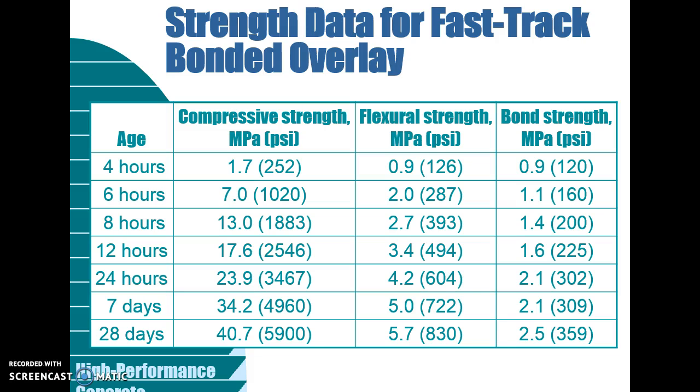Next, strength data for fast track bonded overlay. At age 4 hours, it gives compressive strength of 1.7 megapascal, flexural strength of 0.9 megapascal, and bond strength of 0.9 megapascal. For 6 hours, it gives compressive strength of 7 megapascal, flexural strength of 2 megapascal, and bond strength of 1.1 megapascal. For 8 hours, it gives compressive strength of 13 megapascal, flexural strength of 2.7 megapascal, and bond strength of 1.4 megapascal.